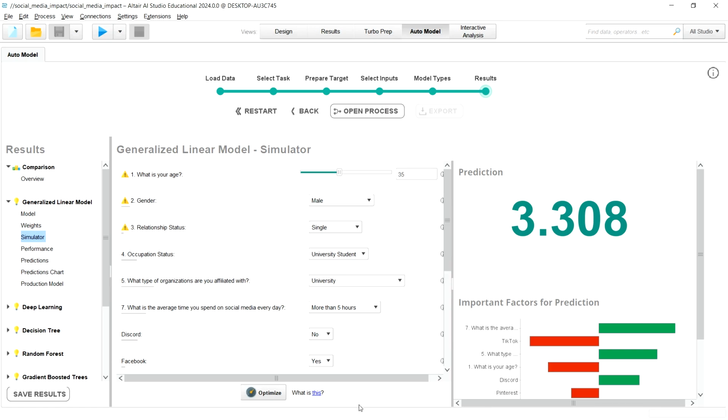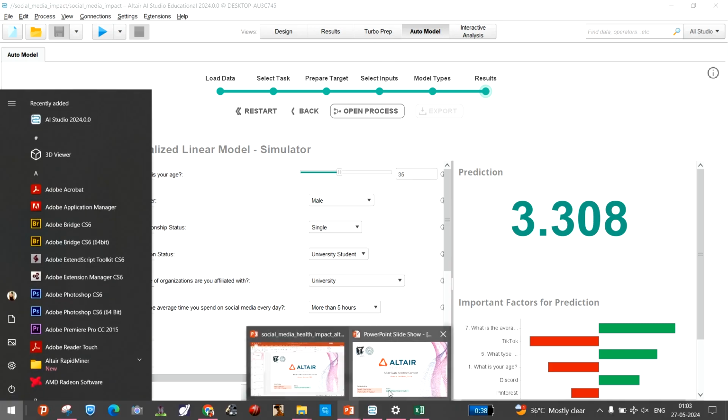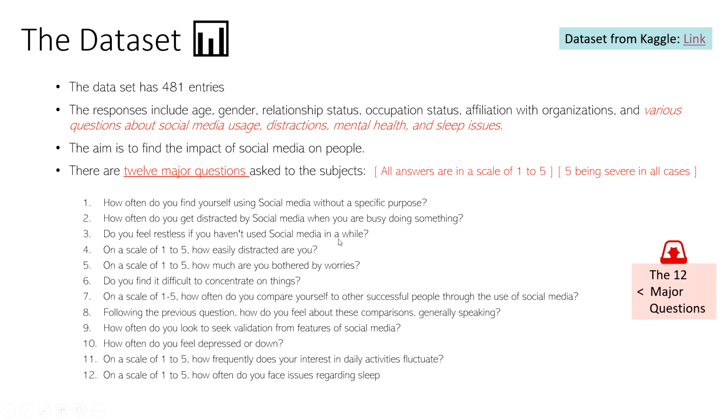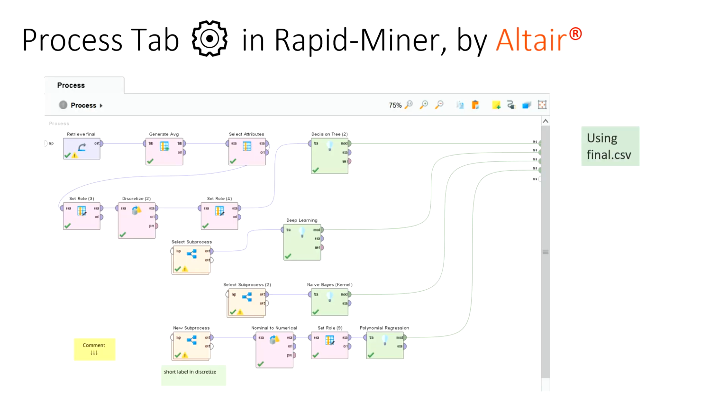So this was all about RapidMiner Studio. Let me walk through this PPT for once. These are all the 12 major questions which we are trying to answer, and the higher the answers to these questions are, the higher the chances that the person is probably suffering from some kind of health issues because of social media. So this was the design layout.